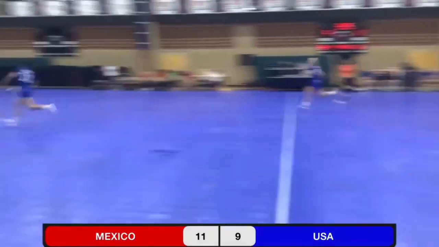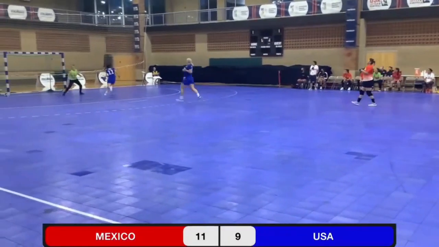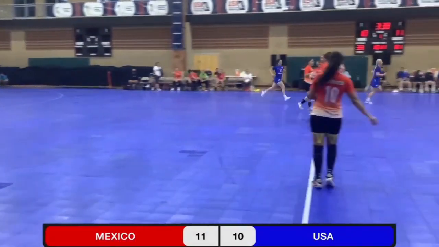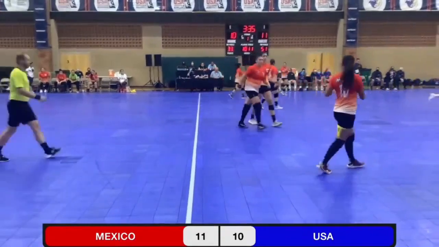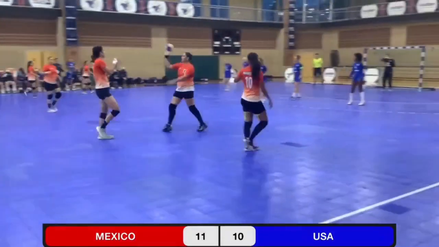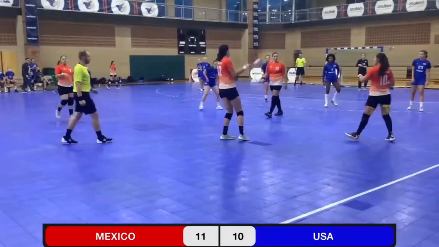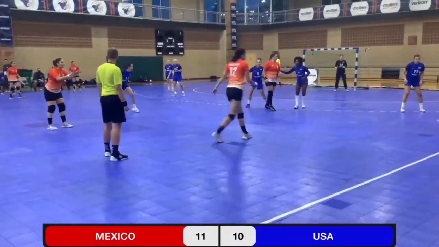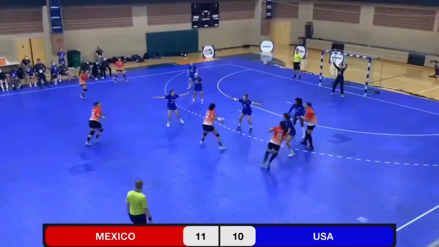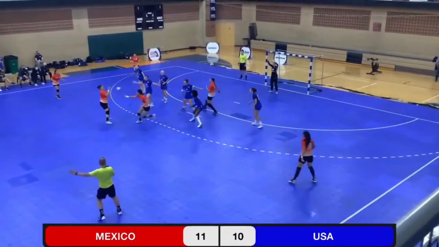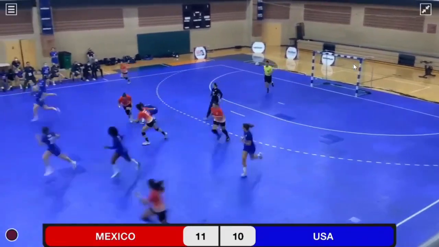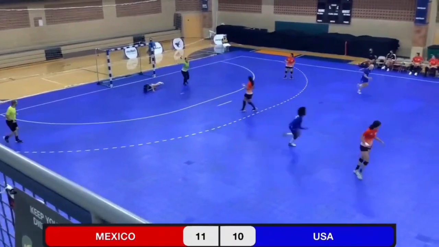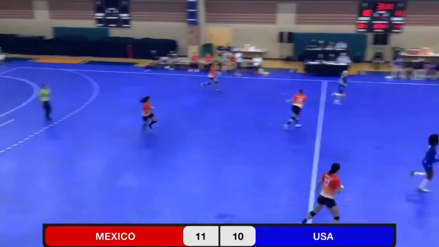Julia Taylor with a nice steal. Picks it up and finishes it off. Cuts the lead to 1. Taylor's doing a good job of disrupting Mexico's offensive patterns. Another turnover, and U.S. has got numbers on the break. Taylor can't finish it off, though. Pass was just a little bit too long.